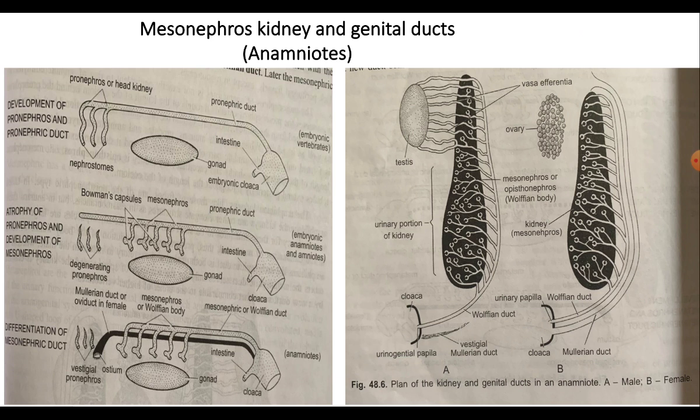The mesonephric duct is also called the Wolffian duct. The mesonephric duct, unlike the pronephric duct, has a dual function. In fishes and amphibians it not only carries the excretory waste in both the sexes but also functions as the gonoduct in males, where it helps to transport sperms to the exterior. This is because the anterior uriniferous tubules are no longer excretory in function but take up a reproductive function.